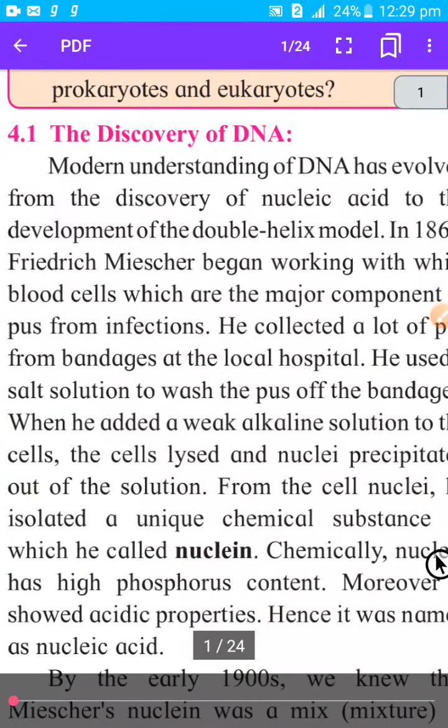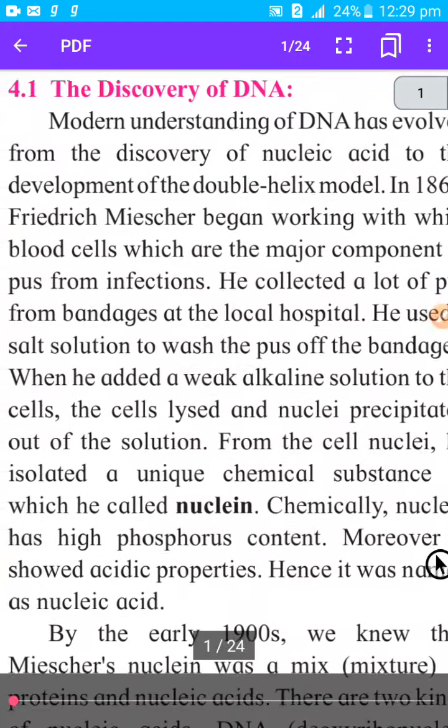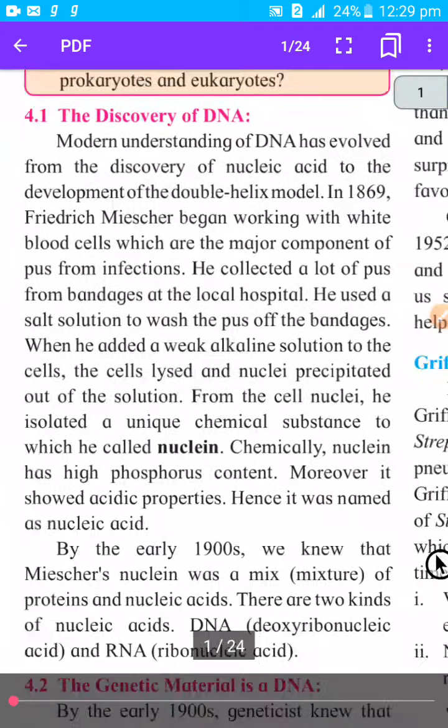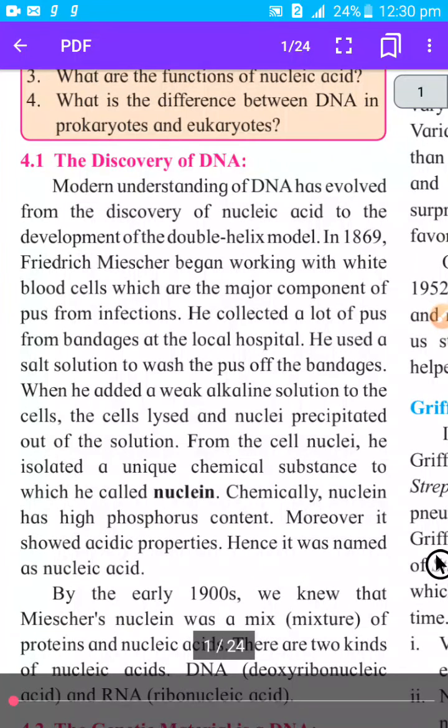Then the discovery of DNA. In the first part of this lesson we have to study how DNA was discovered and how scientists found that DNA is the molecule responsible for the inheritance process. Some important experiments show that DNA is the material, or molecule, responsible for inheritance. One by one we have to study these experiments.